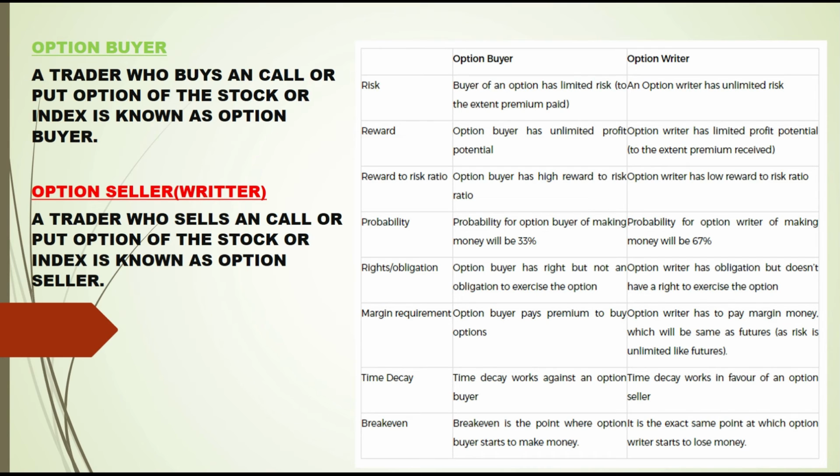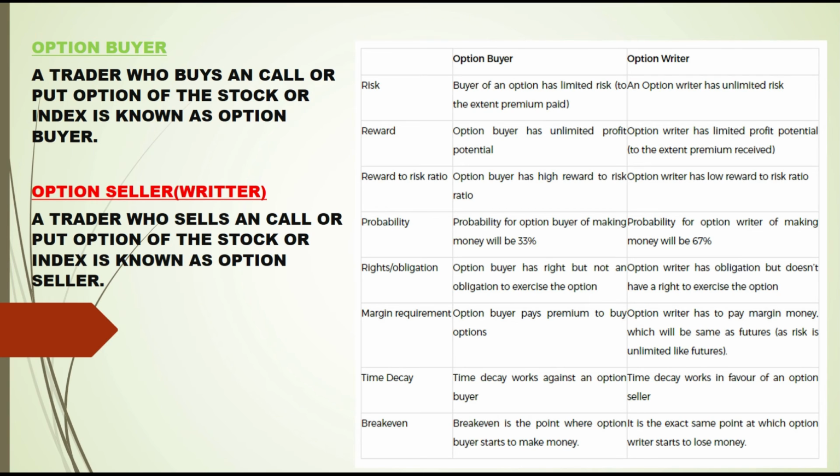Rights and obligations: option buyer has a right but not an obligation to exercise the option. He might only buy and sit for a certain time and wait till his targets are met. Option writer has an obligation but doesn't have a right to exercise the option. Margin: in option buying, your margin is only how much you pay for buying that option contract. In option selling, you need to pay extra margin, or keep some margin for selling options.